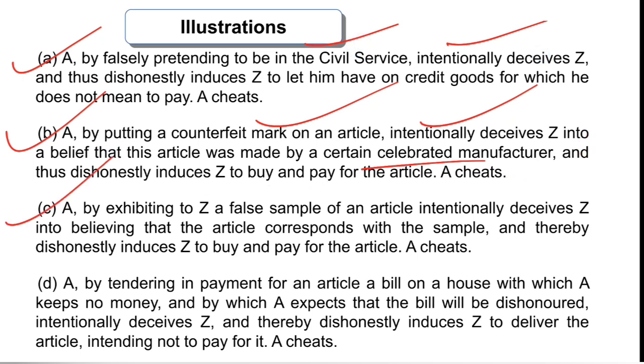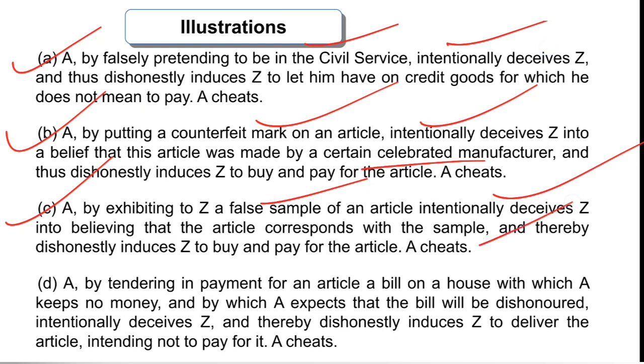Illustration C says A, by exhibiting to Z a false sample of an article, intentionally deceives Z into believing that the article corresponds with the sample, and thereby dishonestly induces Z to buy and pay for the article.